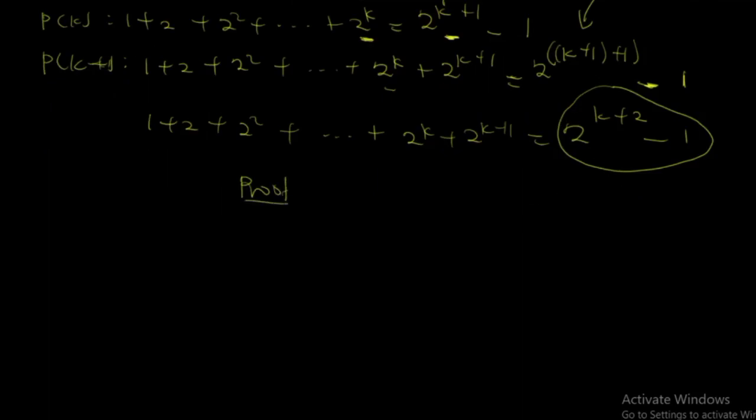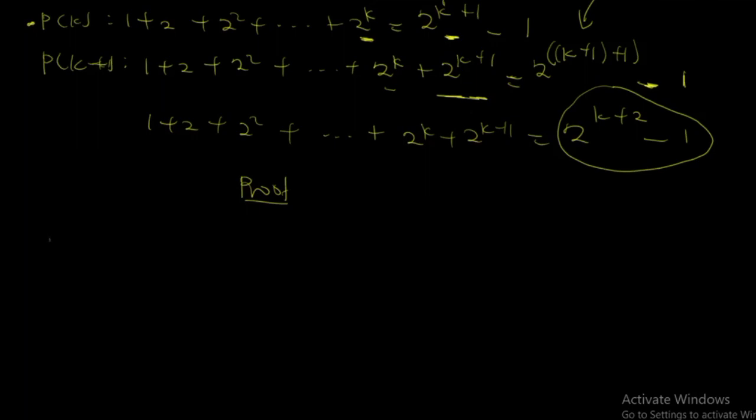The proof is very simple. What you do is that you just take this one, which is the inductive step, first one, p of k. So you're going to take it, and then you are going to add, when we substituted, what did you get? We had 2 exponent k plus 1. That's what we had here. So you are just going to add this to this side and add it to this side.